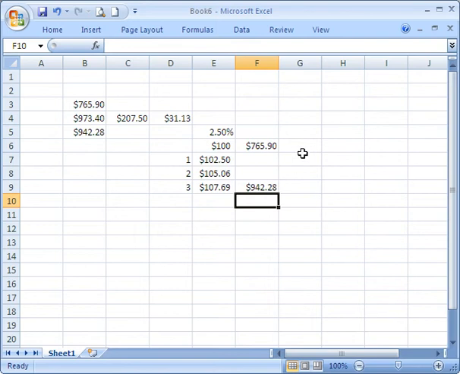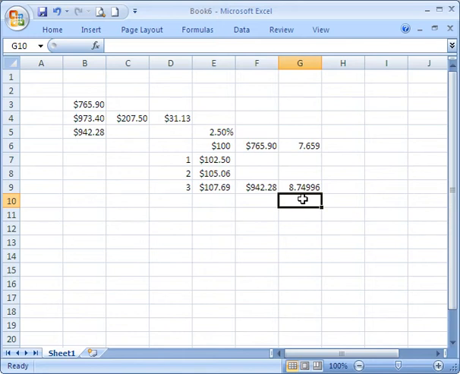So how many items could we buy at the beginning? At the beginning we had this much money to spend, and items cost $100 a piece. We could buy about 7.5 of them. At the end we had this much money to spend, and items cost this much, so we could buy more, 8.75 approximately.